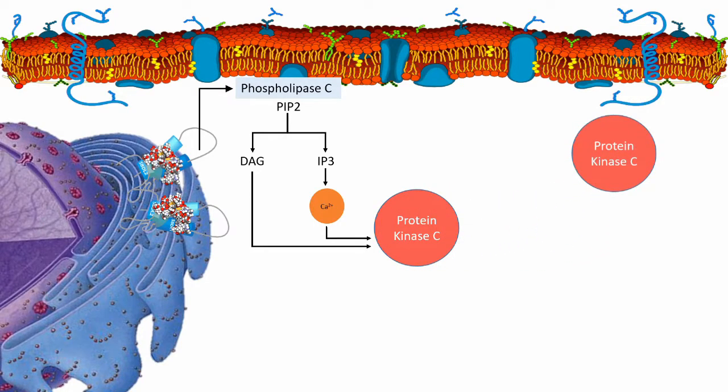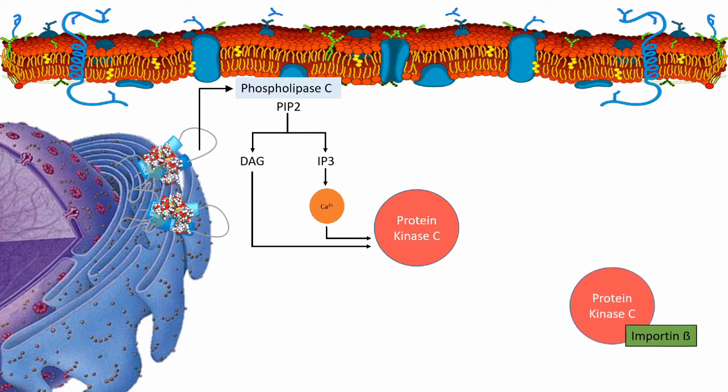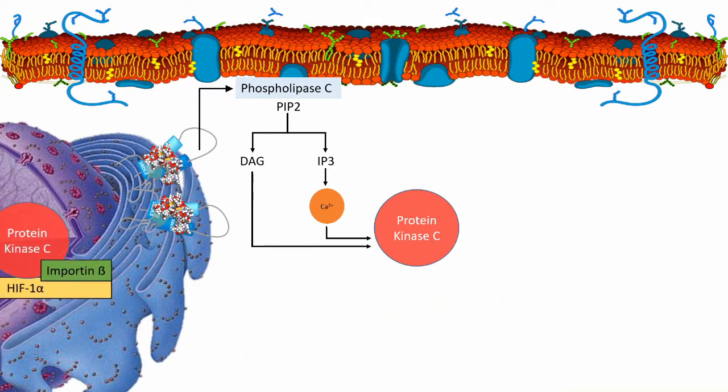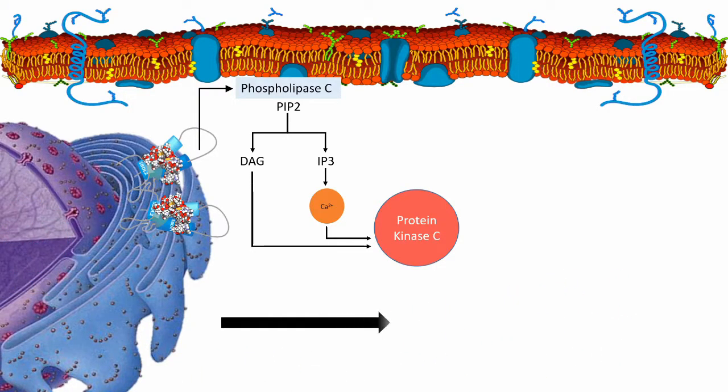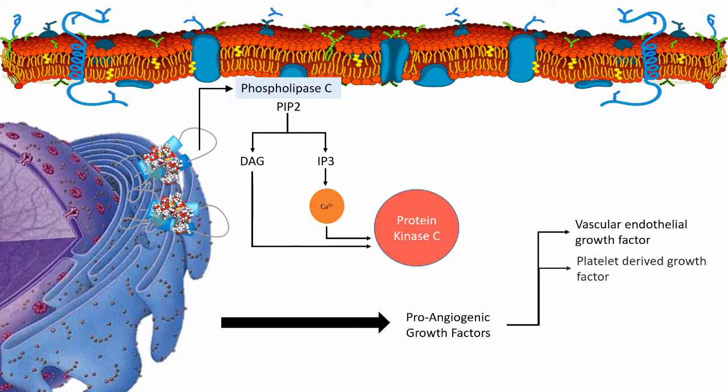Protein kinase C binds to and activates importin beta. When this complex becomes active, it can transport cytoplasmic HIF-1 alpha through a nuclear pore into the nucleus, whereby it binds to specific sequences in the genome to allow expression of pro-angiogenic factors. This pathway is heightened in carcinomas pertaining to the prostate and thus increases angiogenesis.